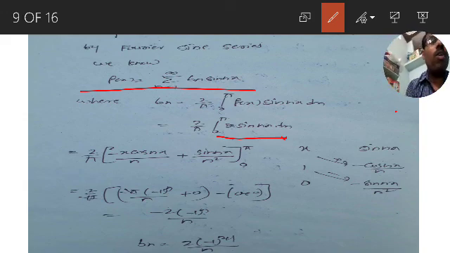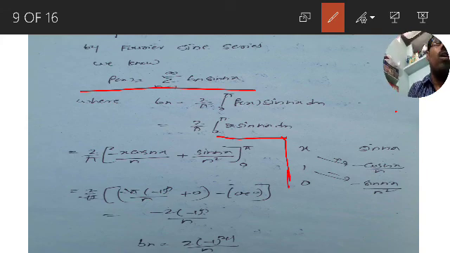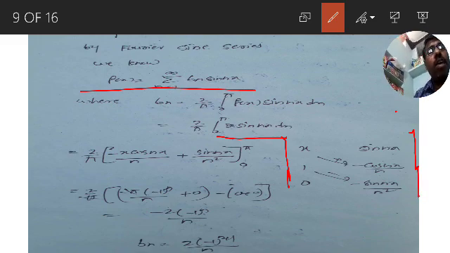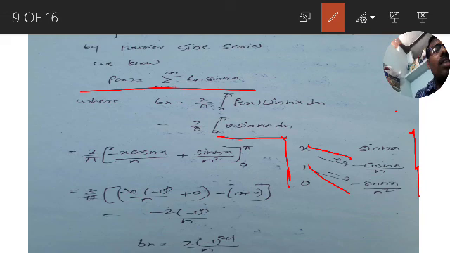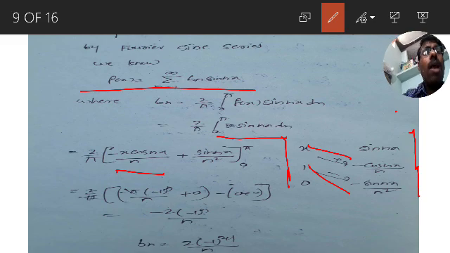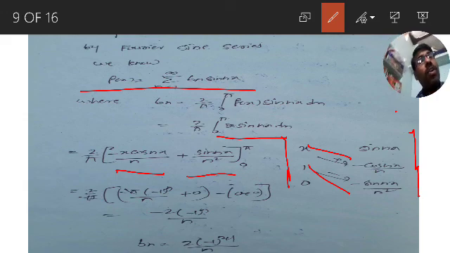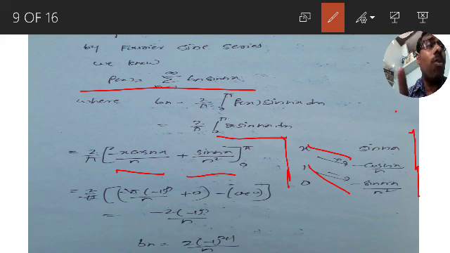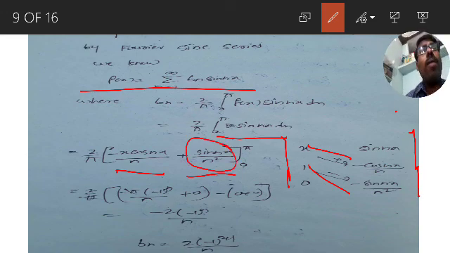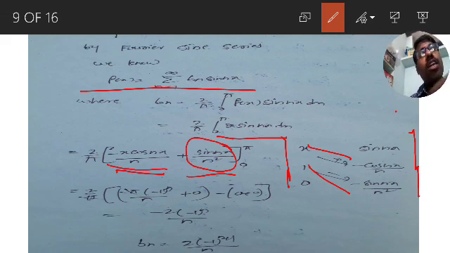For x the derivative is 1, and the derivative of 1 is 0. For sin nx the integration is minus cos nx by n, and further integration is minus sin nx by n square. Cross multiply with plus and minus signs to get 2 by pi into minus x into cos nx by n, plus sin nx by n square. But you know upper limit minus lower limit, and we observed from the first class onwards that sin n pi is 0 for all n. So this second term becomes 0 for upper limit and lower limit.